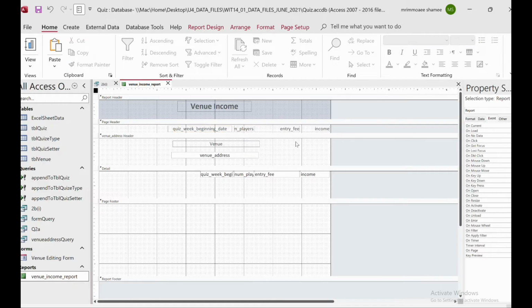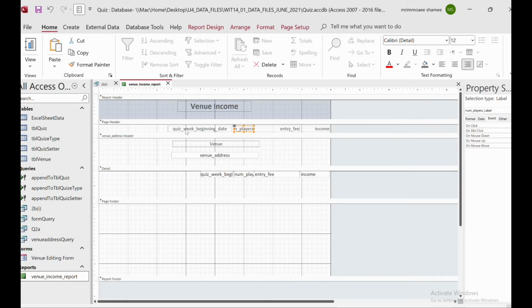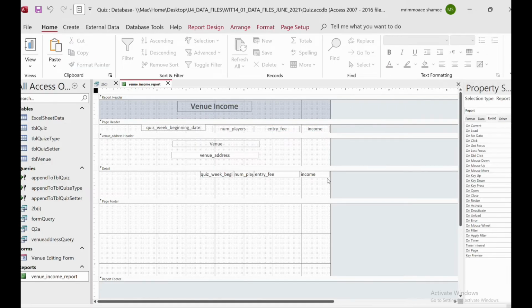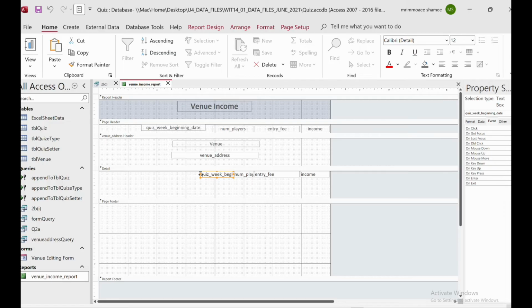Make it center align. Entry fee, make it center align. Income, center align. Okay, so this one also needs to be up. Now we have to align this as well.